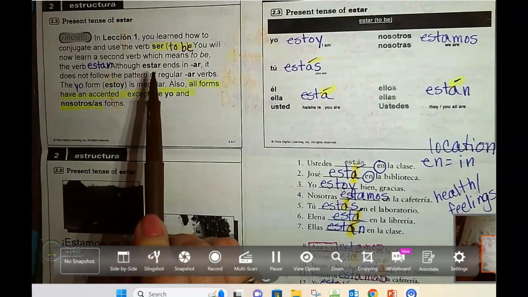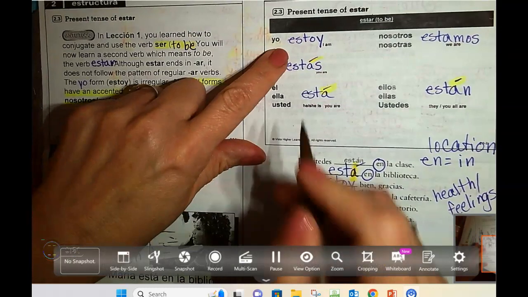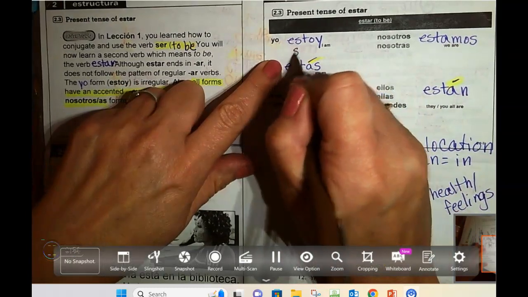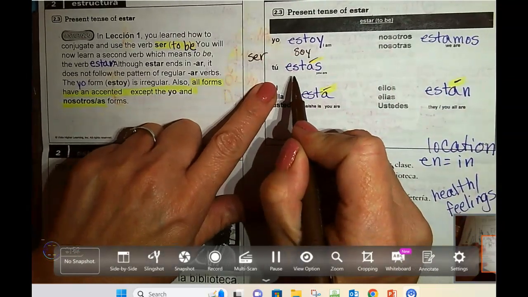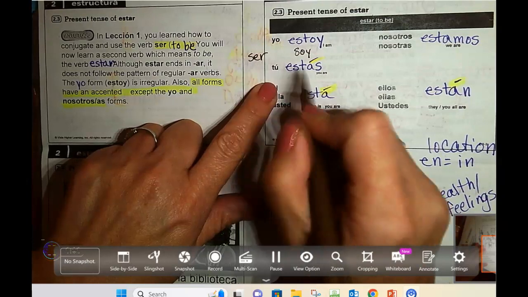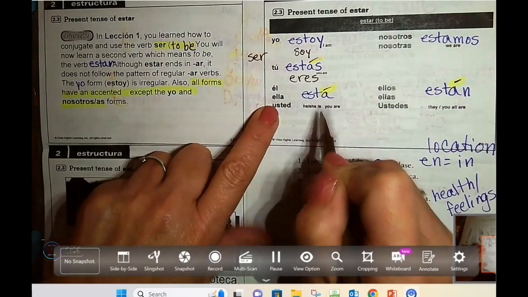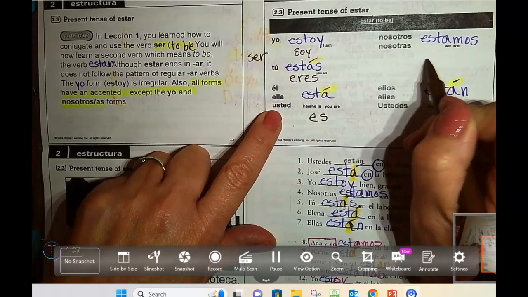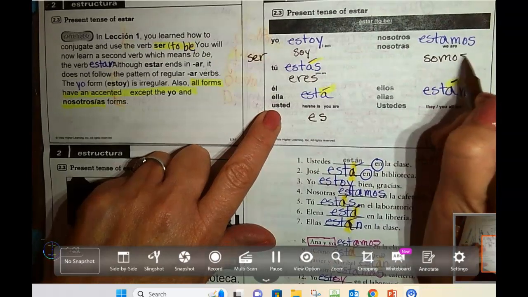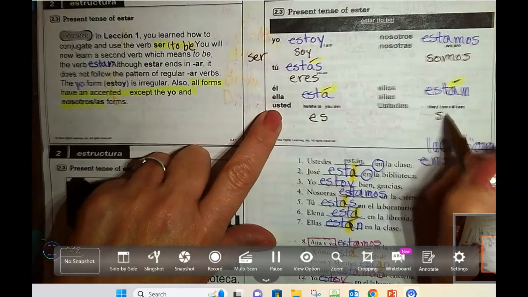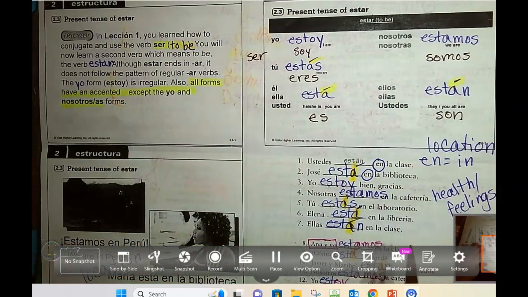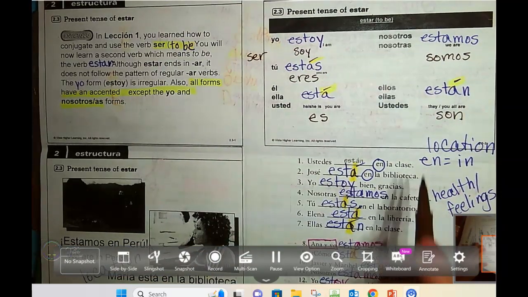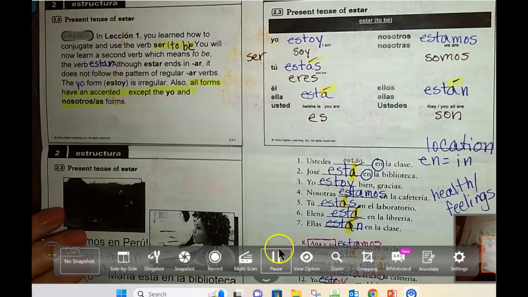So since we have two ways to say I am, we have estoy and we have soy, which comes from the verb ser, right? Two ways to say you are, tú estás, or if you use ser, tú eres, él, ella, usted es, nosotros somos, and ellos, ellas, ustedes son. When are we going to know which one to use? Well, with these ideas, okay? Location and feelings, we're going to use estar. So flip your page over and let's do those notes.